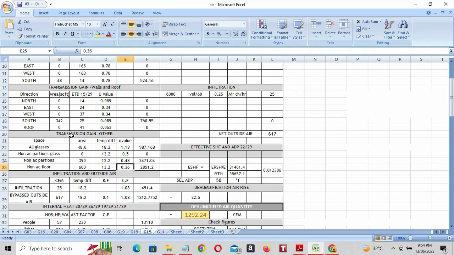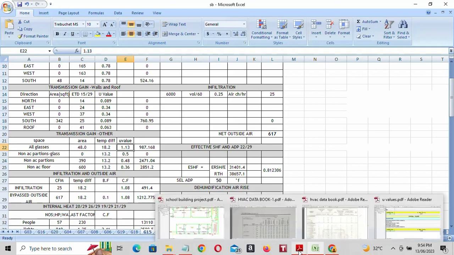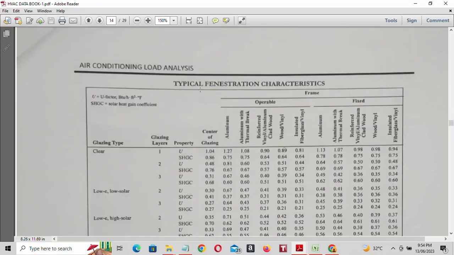Next is transmission gain through glass. You will get the glass area automatically from here, 48 square feet, and temperature difference is 18.2. The U value you have to take from the data book. See here, typical fenestration characteristics.